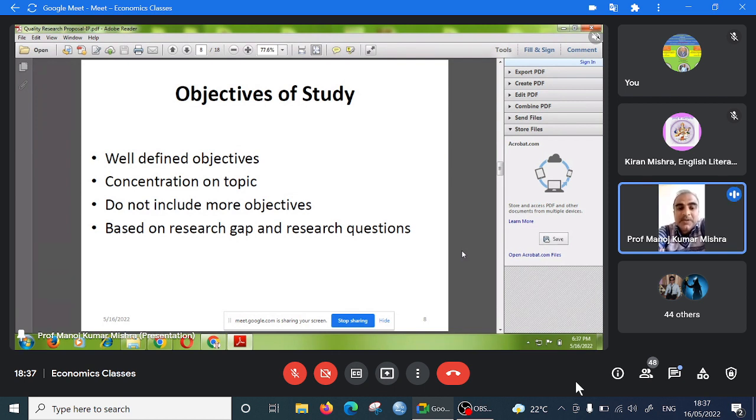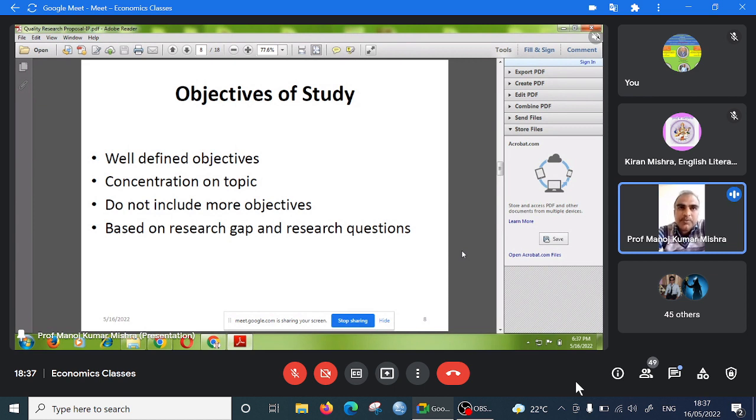Sometimes we have seen that the topic of the study and the objectives of the study are not matching. They should match. When people read the topic, the objectives should be very clear and related to the topic of the study. That is very important. Otherwise, there will not be relevance in the research.